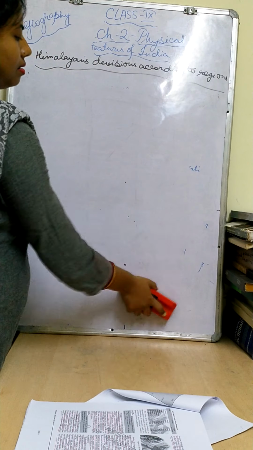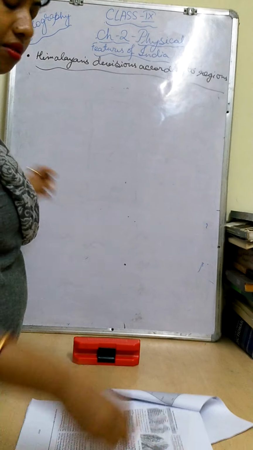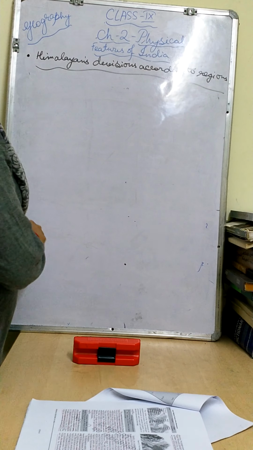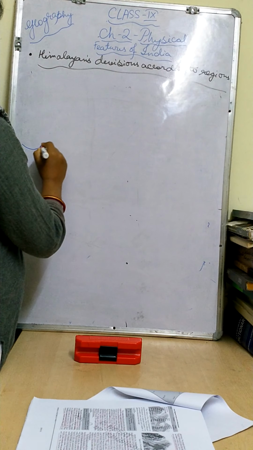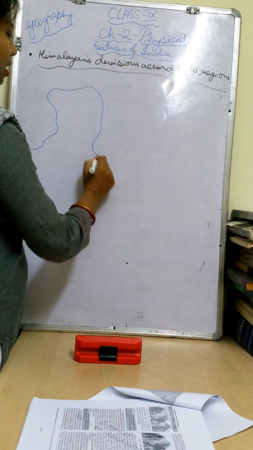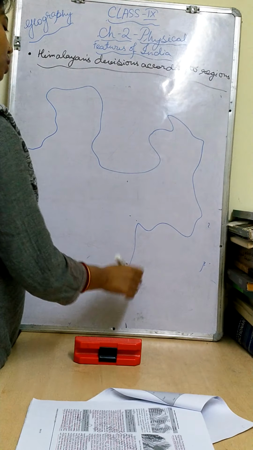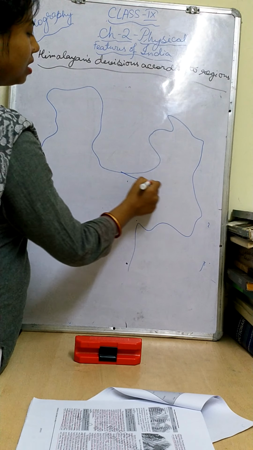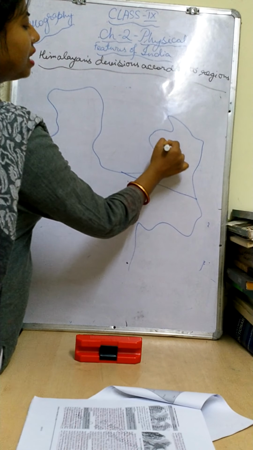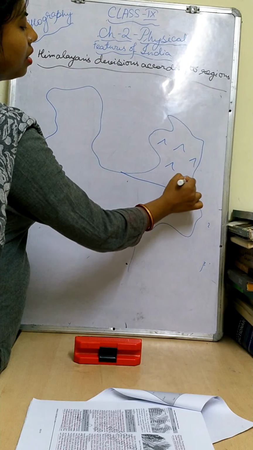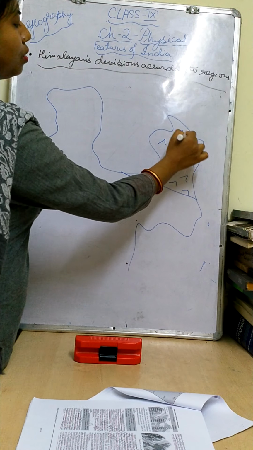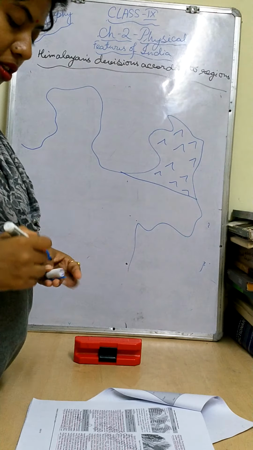I'm just rubbing it. Another part of the Himalaya is also there, that is our northeastern states. Whatever I am drawing roughly, children, don't take it otherwise. So roughly here, in the northeastern states, the Himalayas are also located, and the Brahmaputra river is also located over there up to Arunachal Pradesh also.